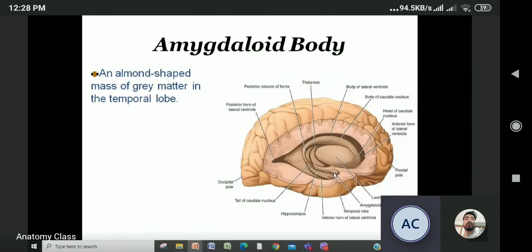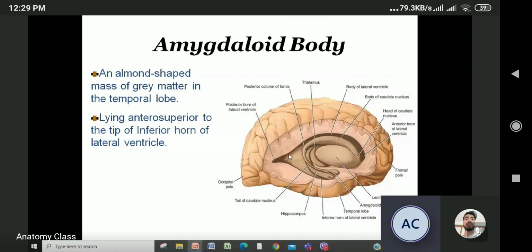Amygdaloid nucleus. Okay, so it is the mass of gray matter in the temporal lobe, lying anterior superior to the tip of the inferior horn of the lateral ventricle. So this is the inferior horn. Look at here. This is anterior horn. This is inferior horn of lateral ventricle. So it lies anterior superior to the tip of the inferior horn of the lateral ventricle.